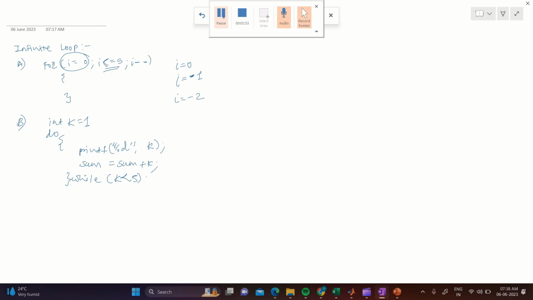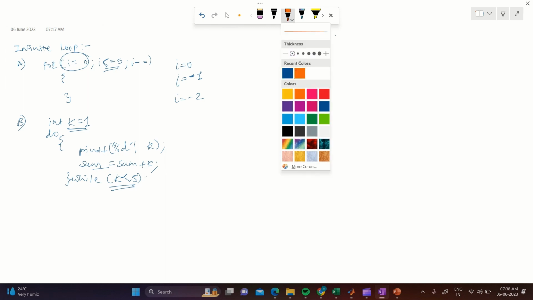Now, what will happen? What have we missed in this example? If you see, we have assigned k equals 1, and here we are printing the value of k. We are doing the summation, and we are considering the case that this is the condition. But what happened here?